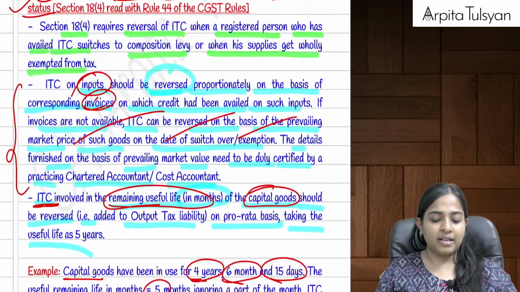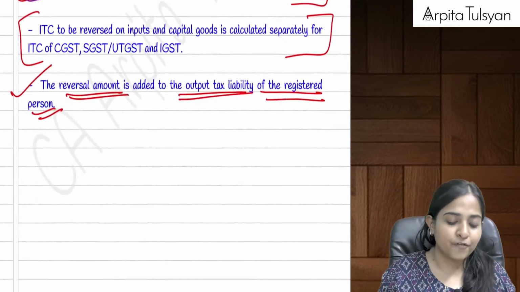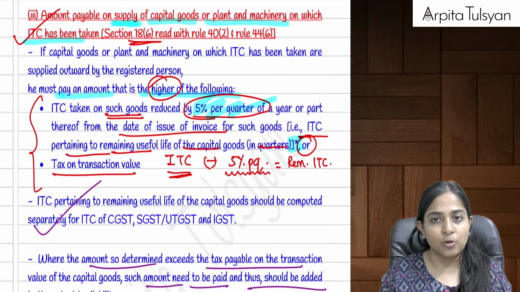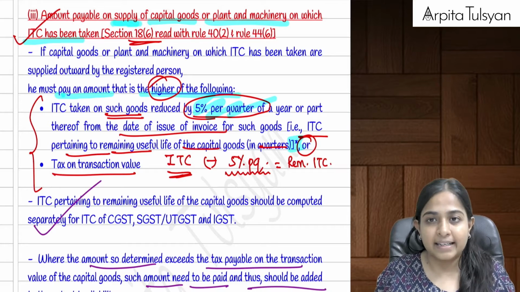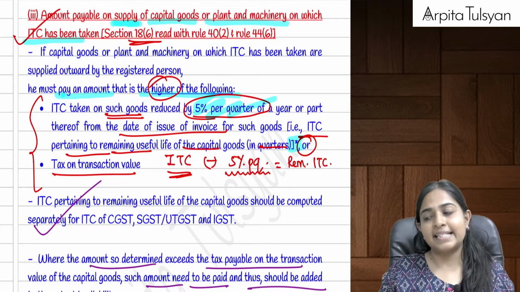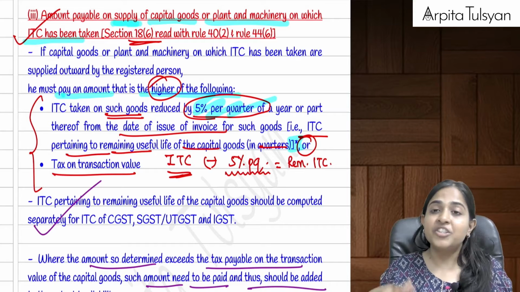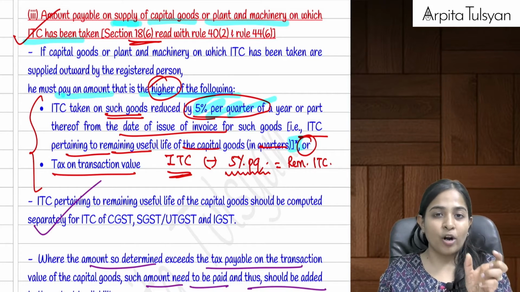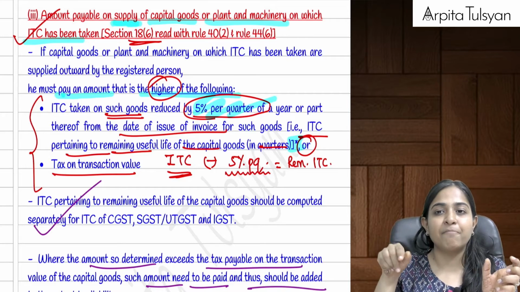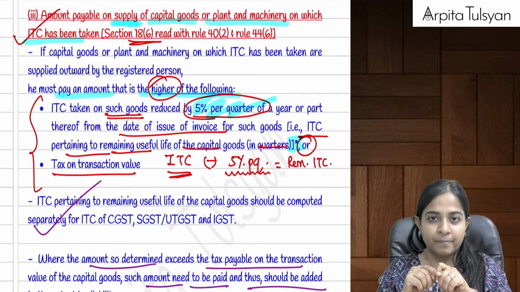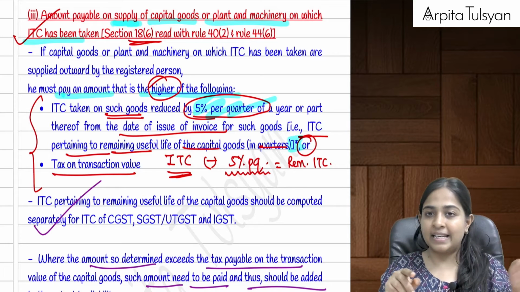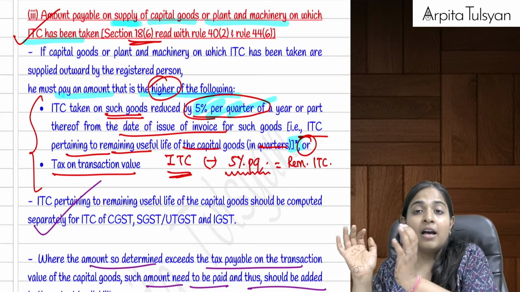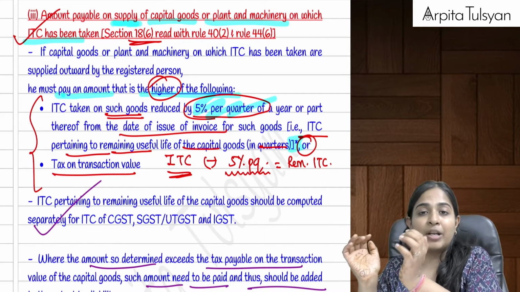Then we went to section 18 subsection 6, where you have sold your capital goods on which you have taken ITC. Let's say I purchased a capital good, and now if I want to sell it, what will be the GST effect at the time of sale? They are saying that whatever ITC you have already availed, minus 5% per quarter from the date of invoice, after subtracting, you will be left with the ITC which is attributable to the remaining months.